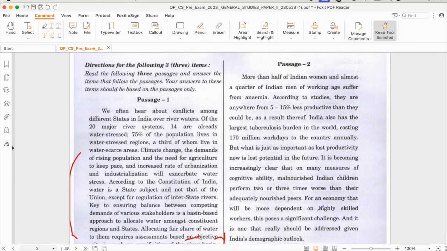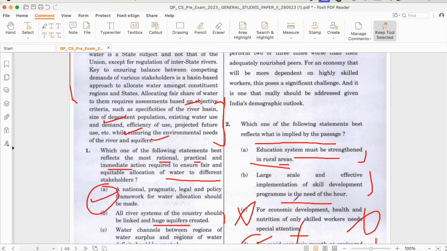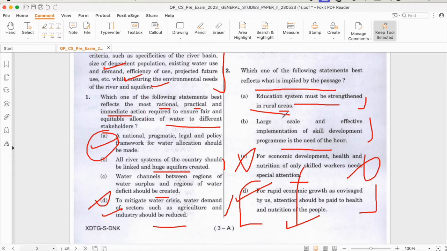Okay, now they are talking about the health condition, they are also talking about the productivity. Now let's see the options again. "Education system must be strengthened in rural area." Are they really talking about education at all in the passage? No, they are not. Are they talking about skill development at all in the passage? No, they are not. They are talking about health and nutrition of the people and its effect on the economic growth. So this is the answer. It is as simple as that.